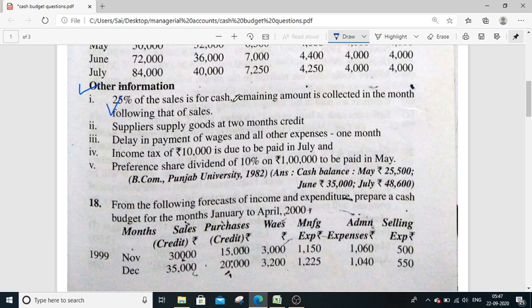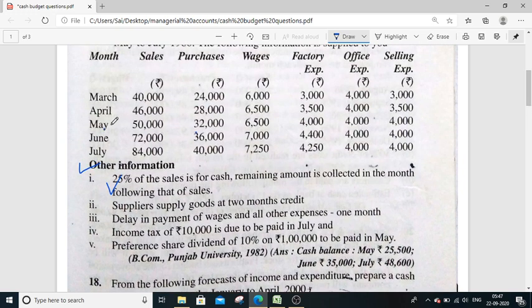In the same way, try to understand, in this September month, which month's amount are you going to receive? Last month's. August month's 75% sales amount will be received in the month of September, along with 25% of September month sales. So August sales 75% will be received in September. Along with that, 25% of the sales amount related to September sales will also be received in the same month. So that is September in our example.